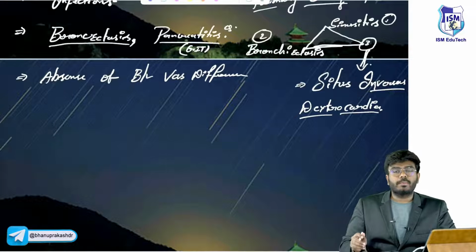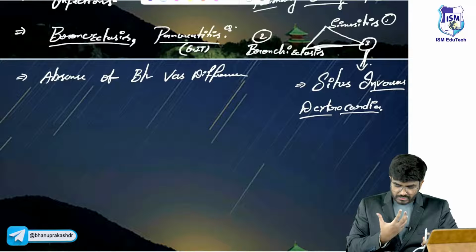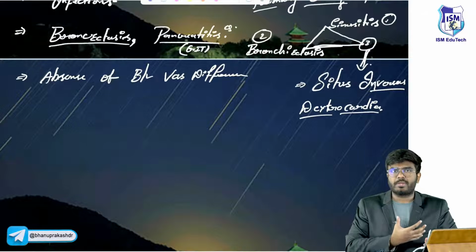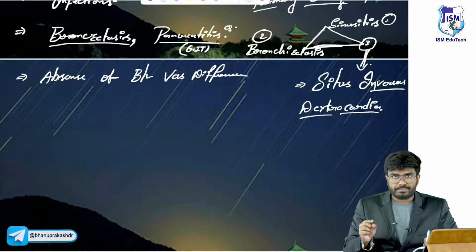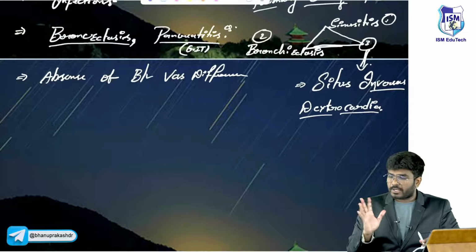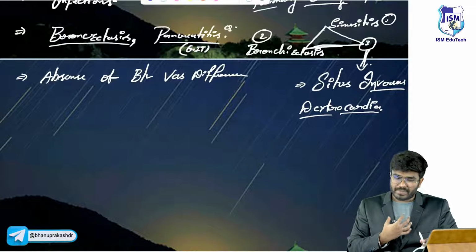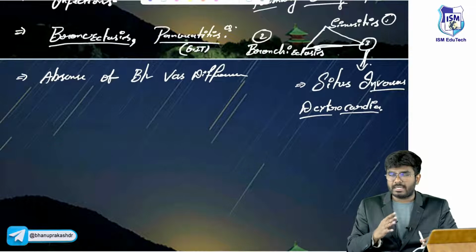Normally, during embryogenesis, the heart will shift towards the left. It will shift towards the left because of the ciliary beating. Your heart, when you are an embryo, is surrounded by the cilia. It's because of the ciliary beating that the heart will shift towards the left side. The apex of the heart will come to the left side because of the ciliary beating.